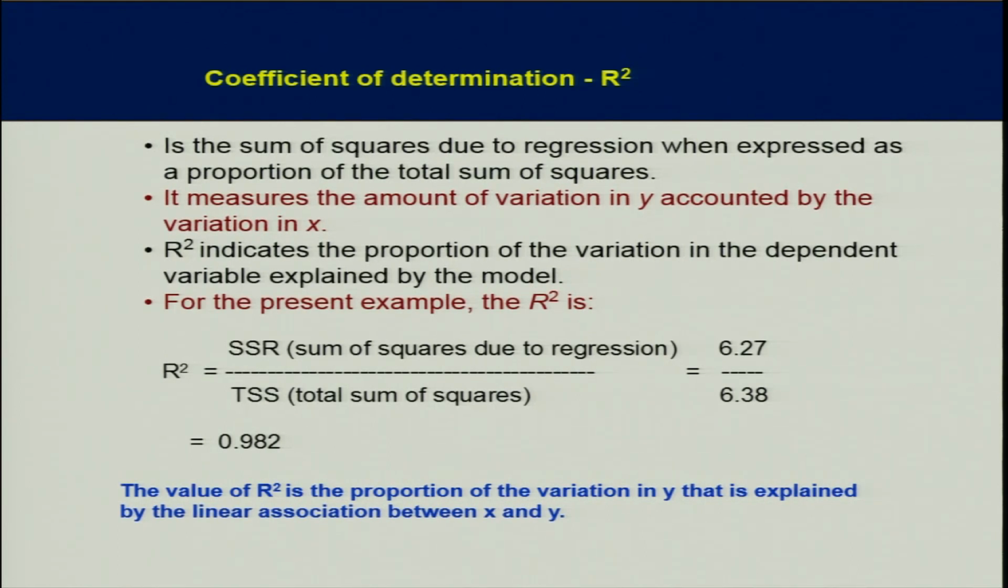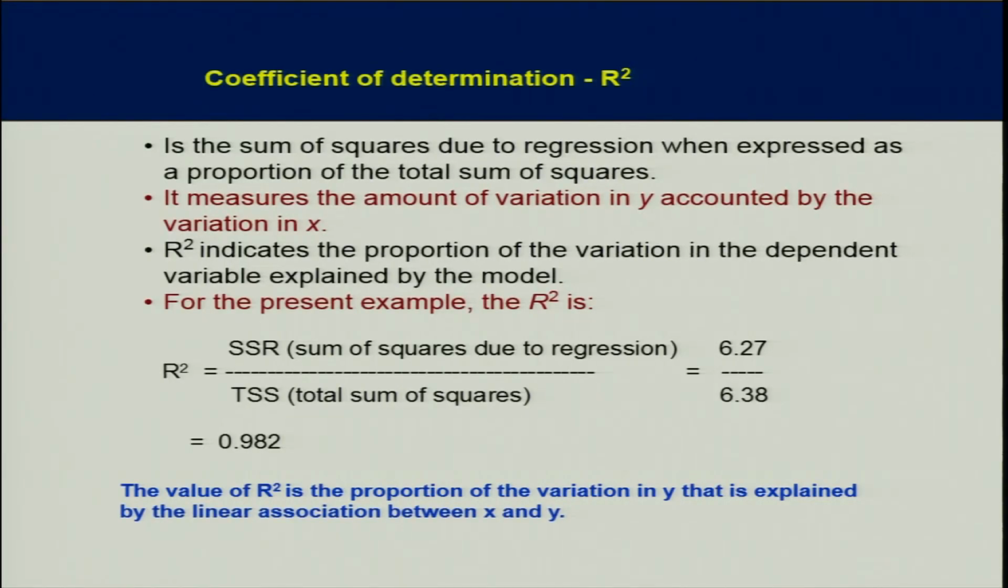Now see the coefficient of determination. This is very important to see the fitness of your data, whether your data are fit or not. It is the sum of squares due to regression expressed as a proportion of the total sum of squares, meaning what percentage of total variation is represented by the sum of squares due to regression. It measures the amount of variation in y accounted for by the variation in x. R square indicates the proportion of the variation in the dependent variable explained by the model.